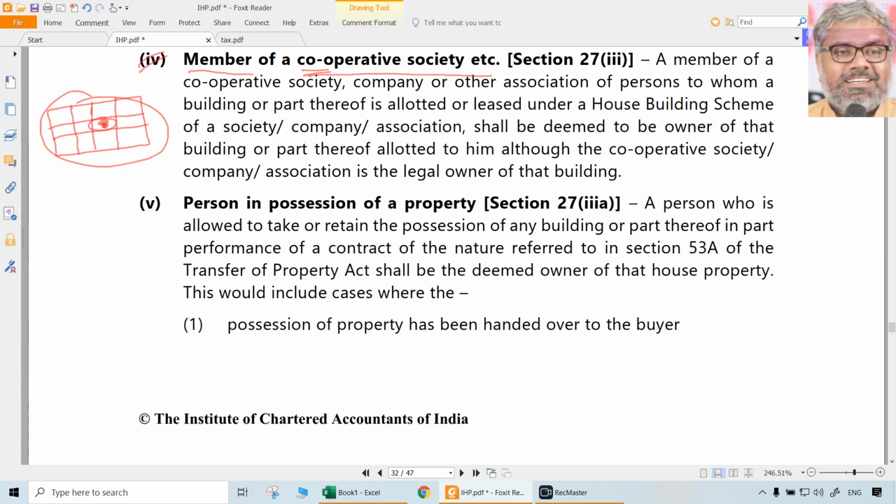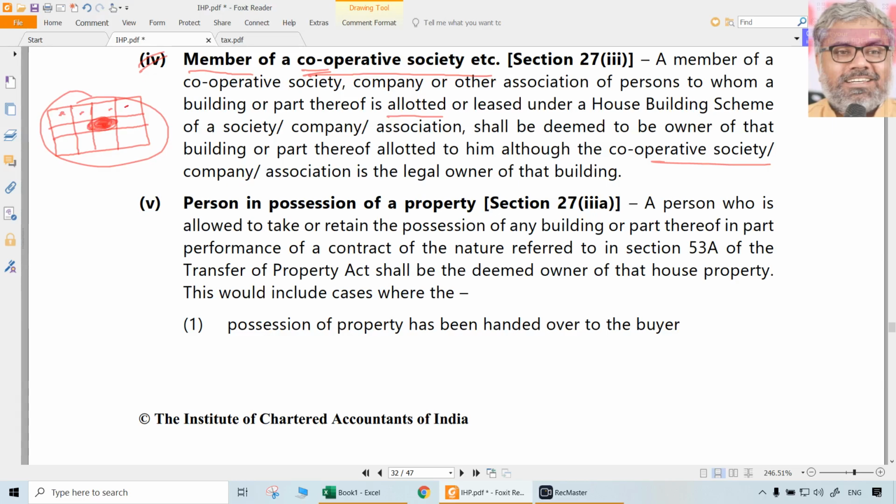The point is, irrespective of all these legal formalities and other things, how does it look, who is the real owner of the property? In essence, legally we don't know. But who is the real owner of the property? The one who got this particular building or plot allotted. That's it. So even though legally he may not be the owner, the person who got this plot allotted is deemed to be owner of the property, though the legal owner could actually be the cooperative society or the company or the association. Doesn't matter. Really, who is the beneficial owner to whom the particular plot or building is allotted? So he will be the owner.